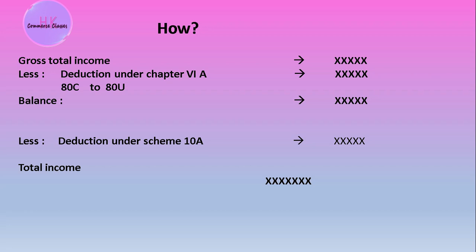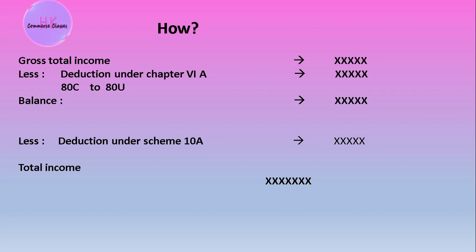So how can we get to know from where we are getting the deductions? Under Chapter 6A, from 80C to 80U. Suppose gross total income is rupees 5 lakhs. Under 80C to 80U, the balance will be your total income.